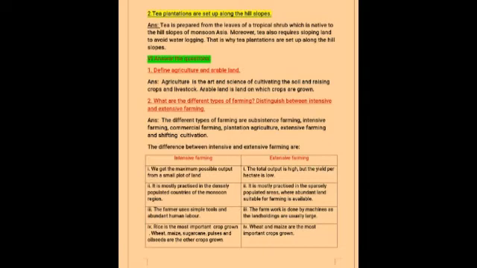So now coming to extensive farming. Here, the total output is high, but the yield per hectare is very low. It is mostly practiced in sparsely populated areas where abundant land suitable for farming is available. So, you get more place to cultivate crops there. The farm work is done by machines as the land holdings are usually large. Wheat and maize are the most important crops grown.